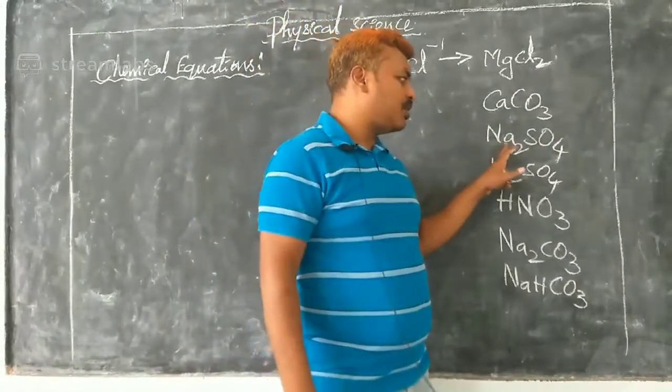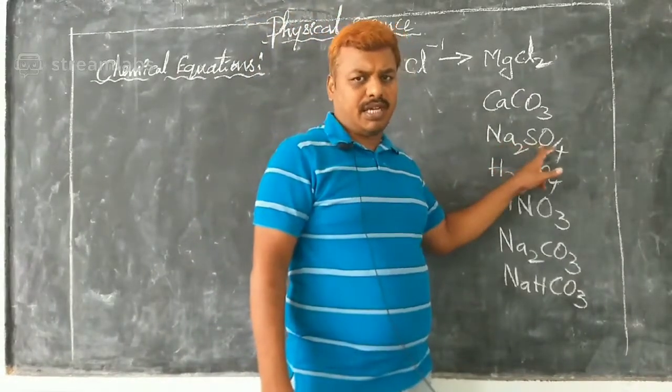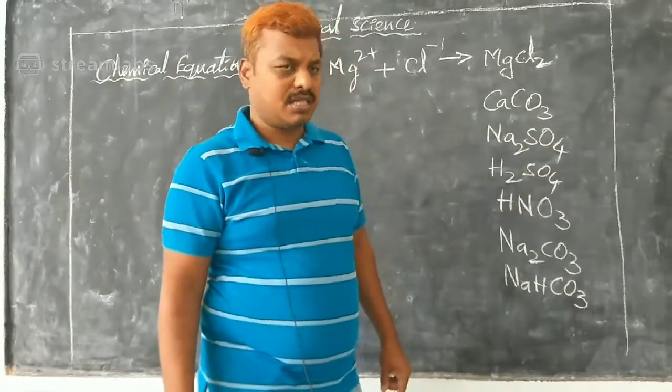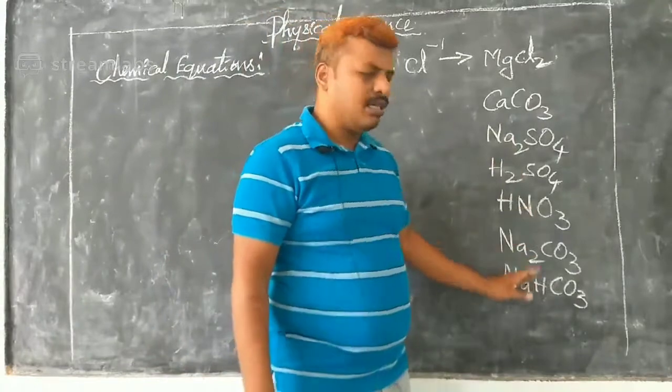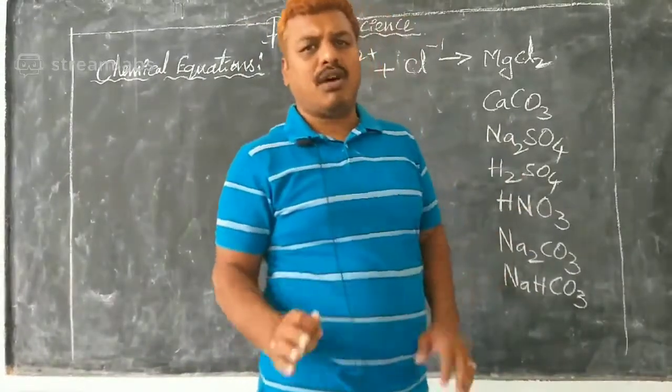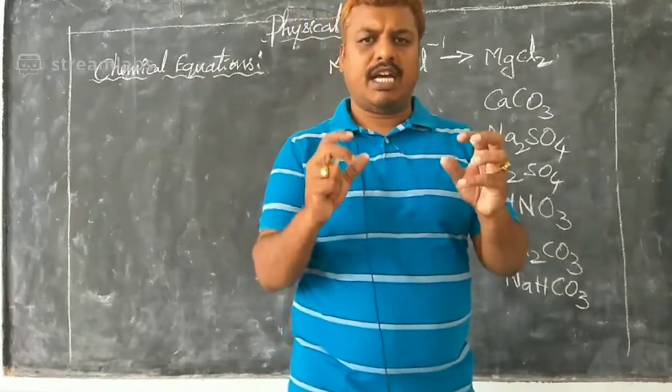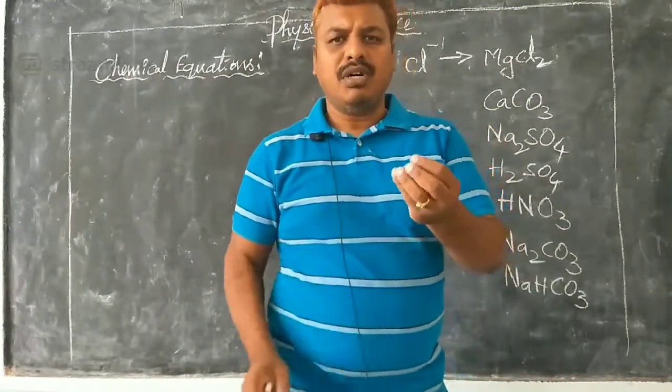So Na, that is sodium, reacts with sulfate and it will give you sodium sulfate. So here there are so many substances formed by combining of anion and cation and they are going to give you a substance.